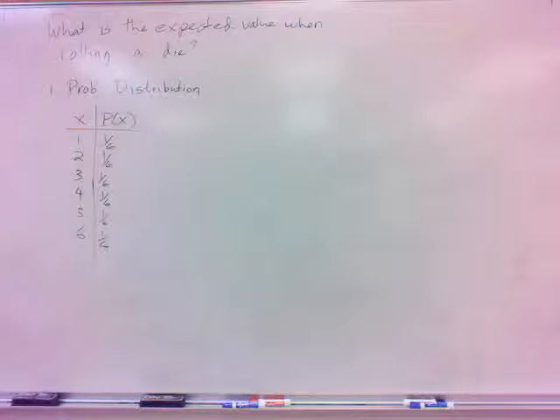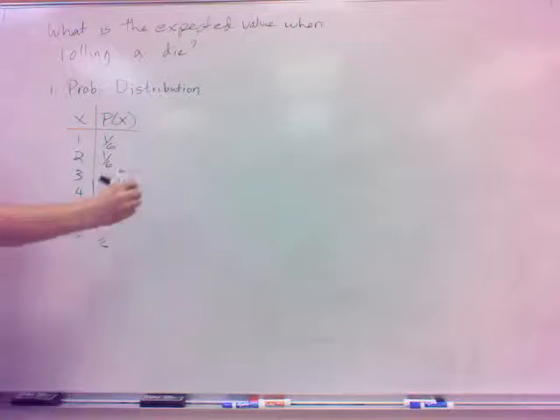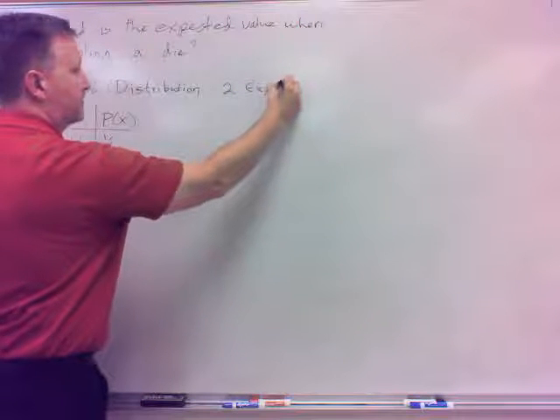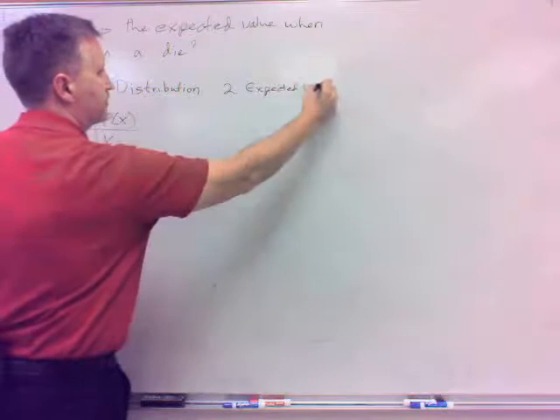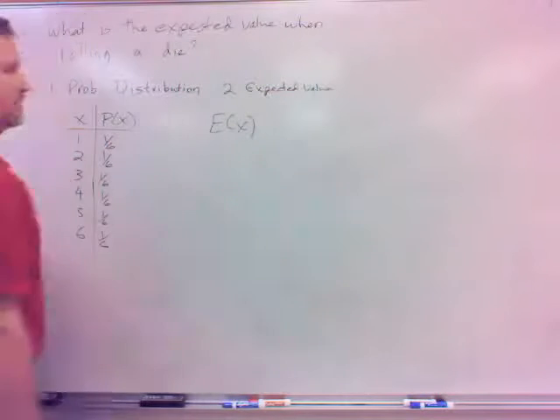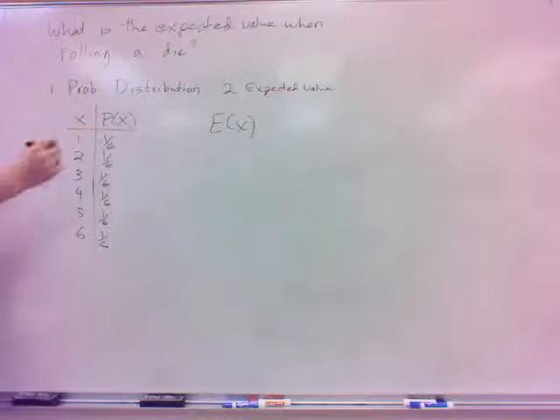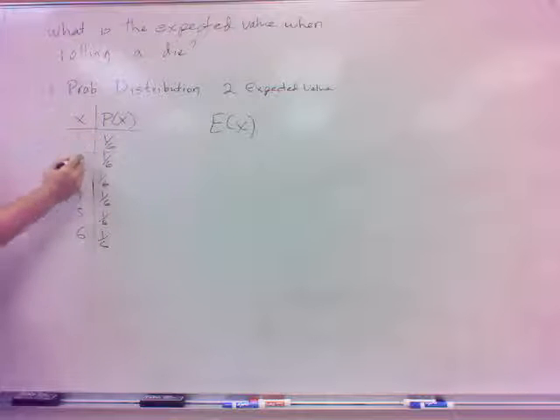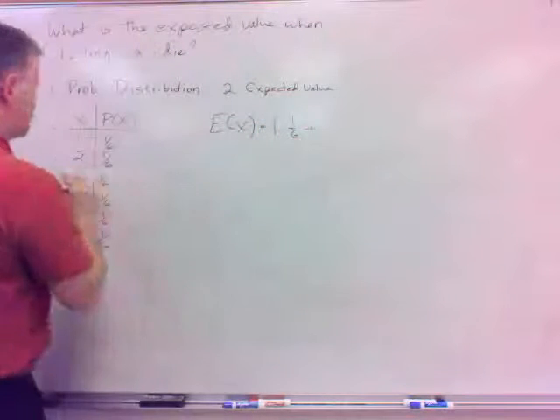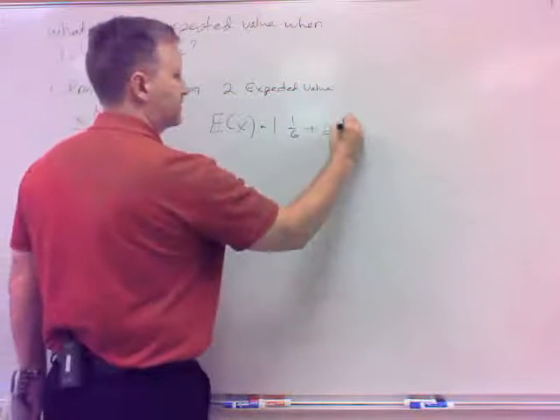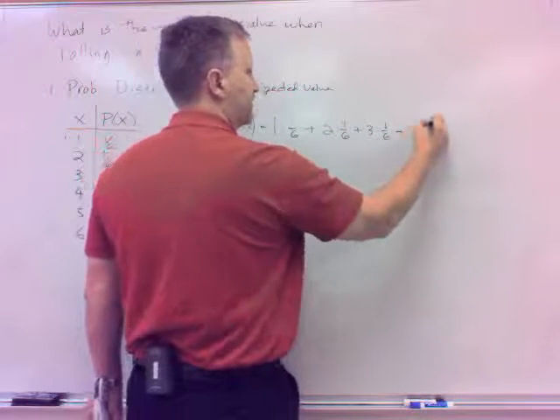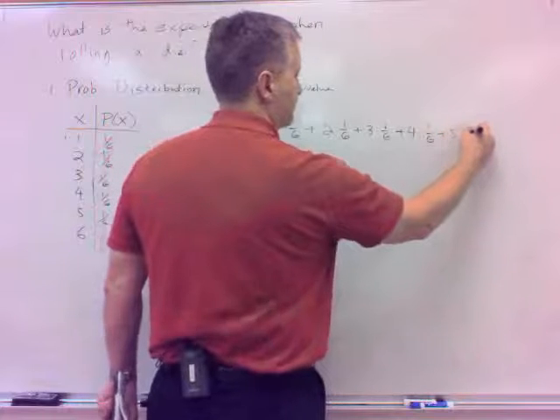However, I want to know the expected value, so step 2 is, do your expected value here. How do I do the expected value? E of x. Well, you multiply each x by p of x. I'm going to multiply 1 times 1/6, 2 times 1/6, 3 times 1/6, 4 times 1/6, so on and so forth.